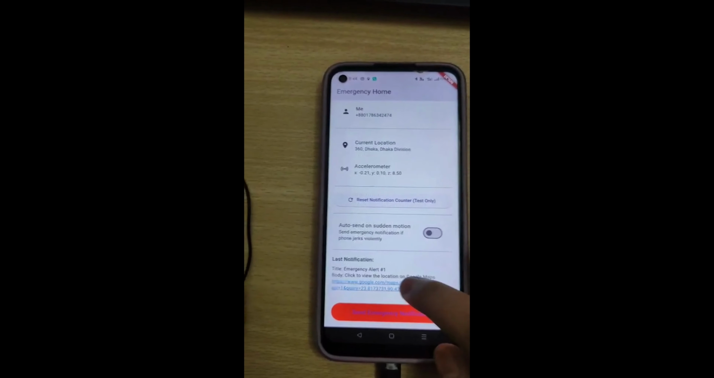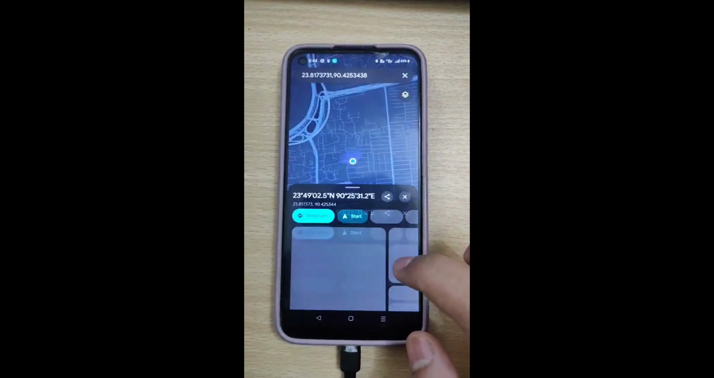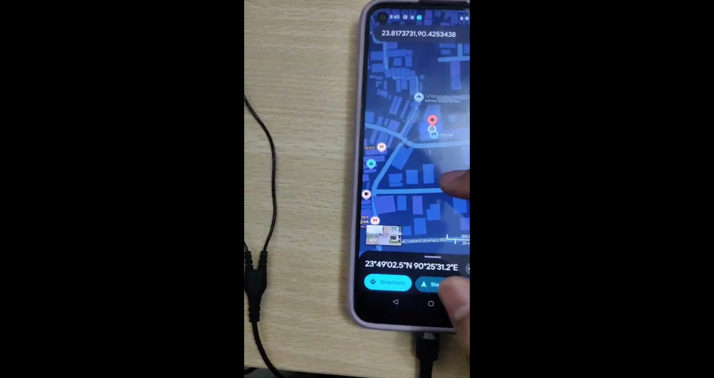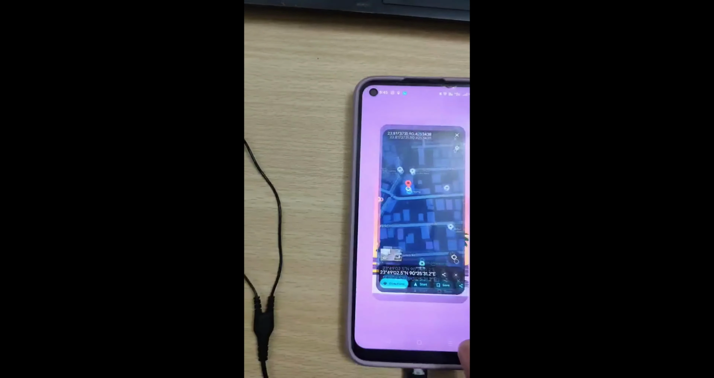And we can click on the Google Maps link to be sent to the actual location that we're at. This is road number 10, this is where my house is, this is accurate.